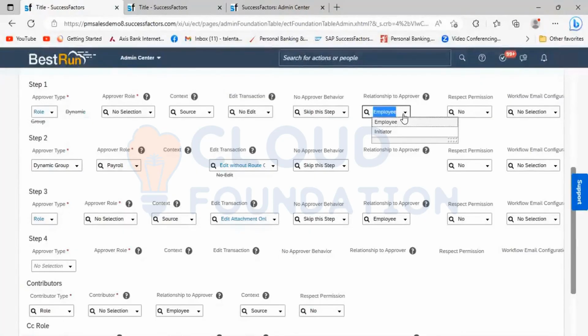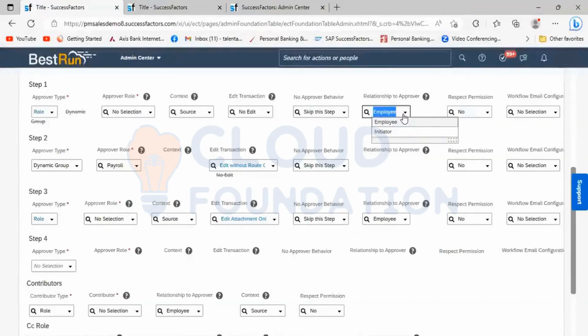It specifies whether the approval is determined based on the workflow subject user, that is an employee, or the workflow initiator. According to that, it specifies the relationship to the approval. For example, suppose you are the subject user, meaning you are an employee, and I am the initiator.